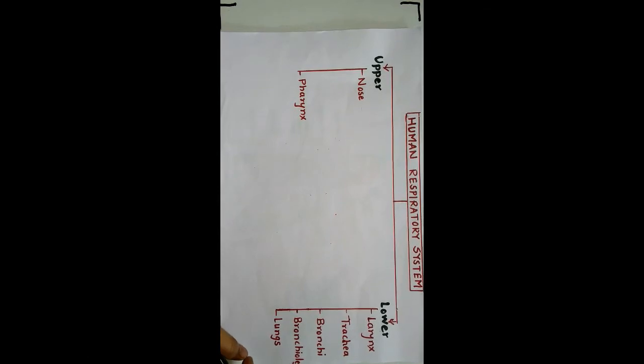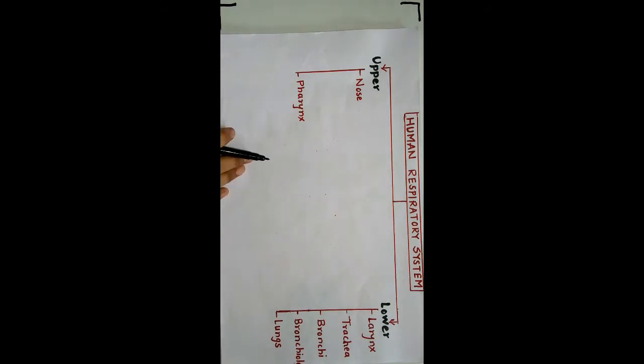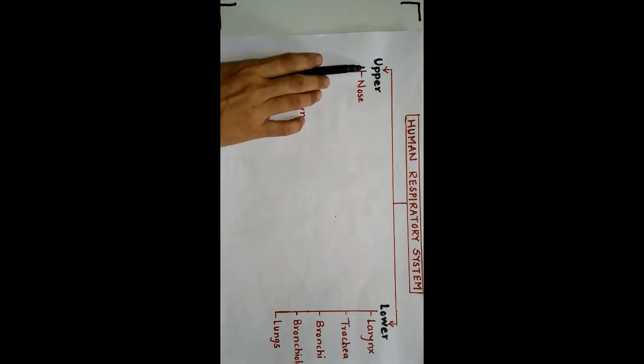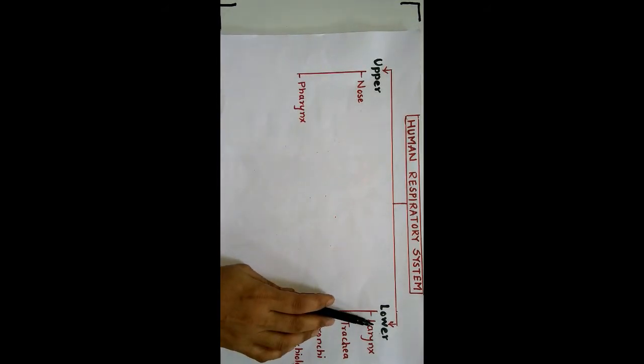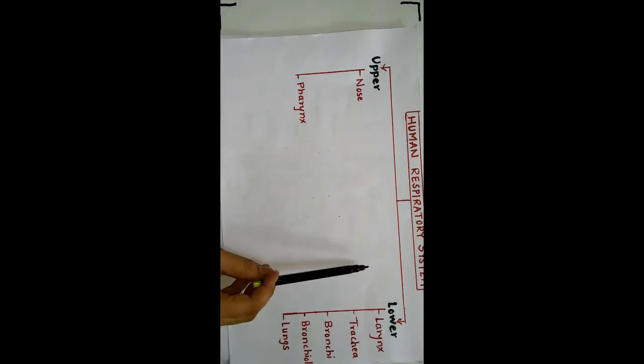In our body different types of systems are present, like digestive system, reproductive system, and like that the respiratory system is also present. The human respiratory system is divided into two parts, upper respiratory system and lower respiratory system. In the upper respiratory system two organs are present, nose and pharynx. And in the lower respiratory system larynx, trachea, bronchi, bronchioles and lungs are present.